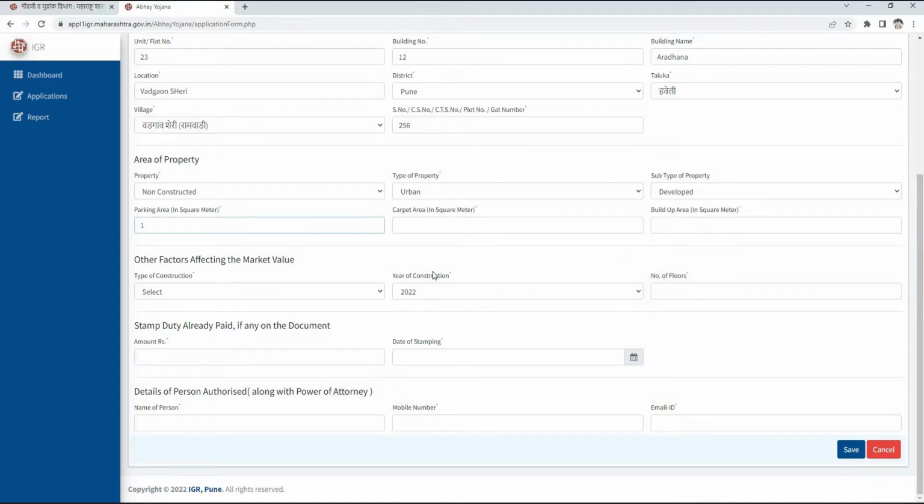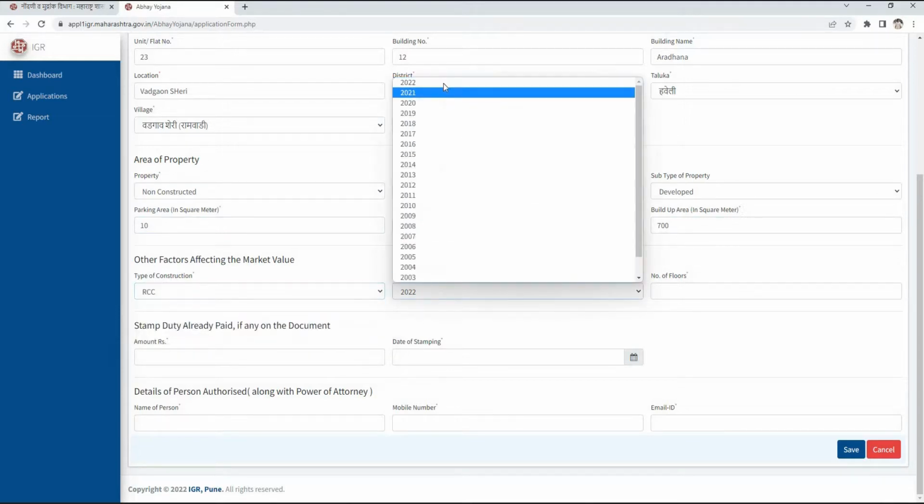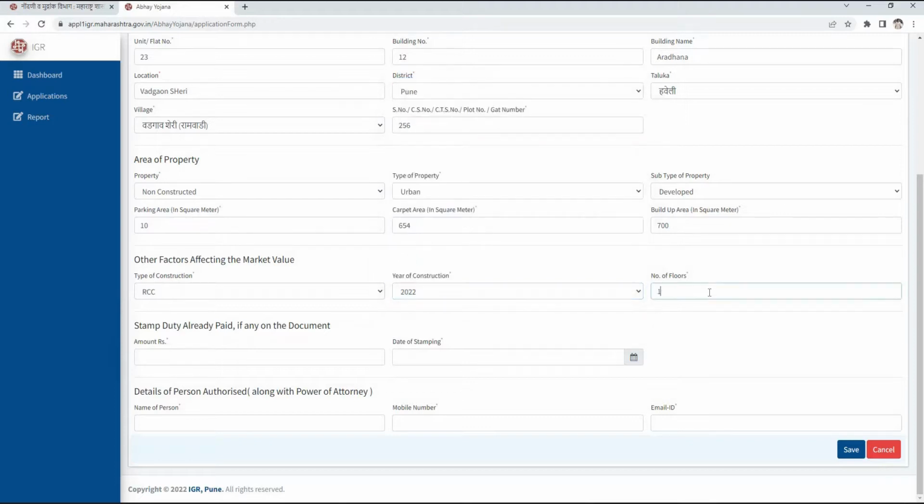Then enter parking area, carpet area, built-up area, and remember that the unit of measurement for these three fields is square feet. Now in this next field, we select type of construction from the drop-down, that is RCC, कच्चे बांधकाम, पक्के बांधकाम, अर्धे कच्चे अर्धे पक्के बांधकाम. Then select year of construction and mention number of floors. Then we need to mention amount of stamp duty already paid, if any, on the document. Then select date of stamping from the calendar. Now here enter the name of authorized person, then mention mobile number and email ID in the respective field and click on the save button, and our data is now saved.